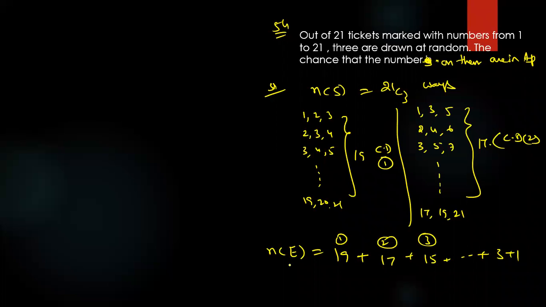So here, what are the cases coming? Sum of the first n odd natural numbers. What is the answer here? 10 square. So the required probability is what? 100 by 21C3. What is the answer coming? 10 by 133. Now tell me anyone, any objection in this case?